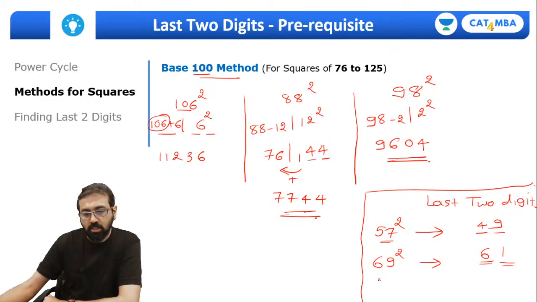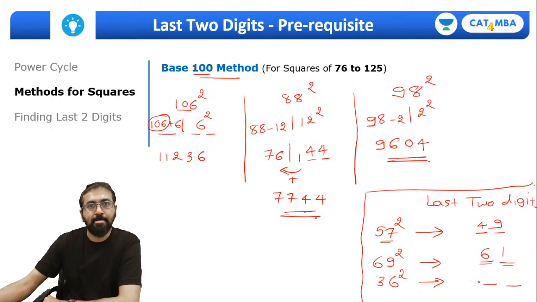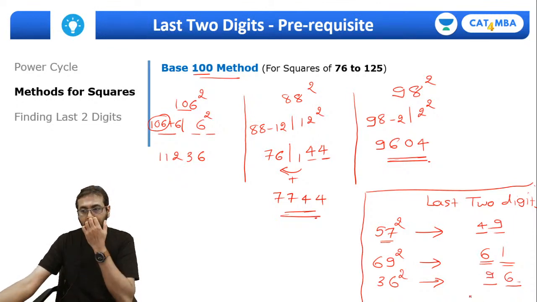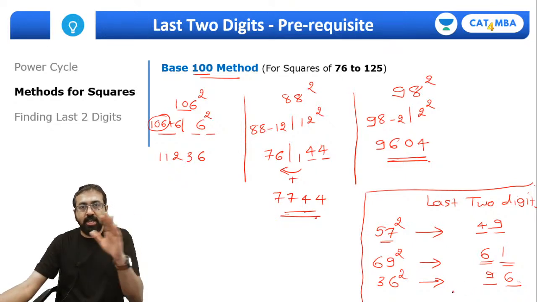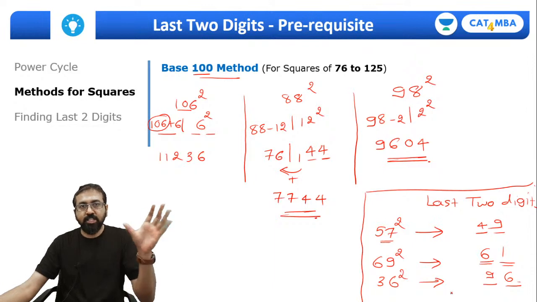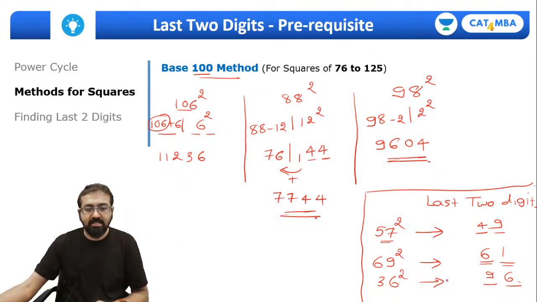Okay, what about this number 36? What will be the last 2 digits of 36 square? Yes, can I say it's 96? Because 36 is 14 less than 50. So 14 square will come in the right part. So 14 square is 196. So keep 96 over there. So last 2 digits will be 96, right?